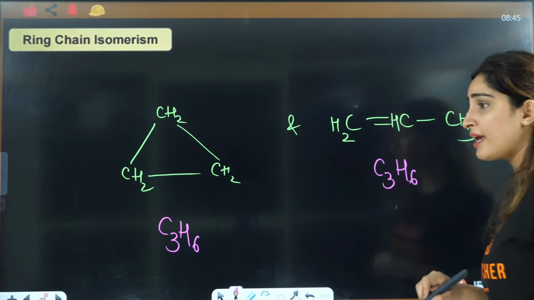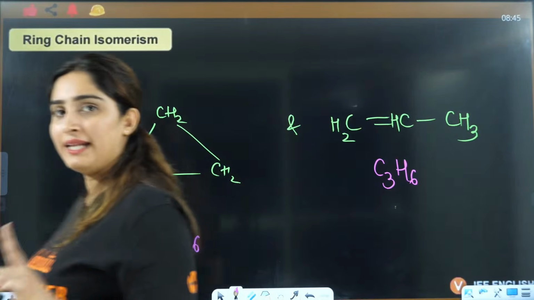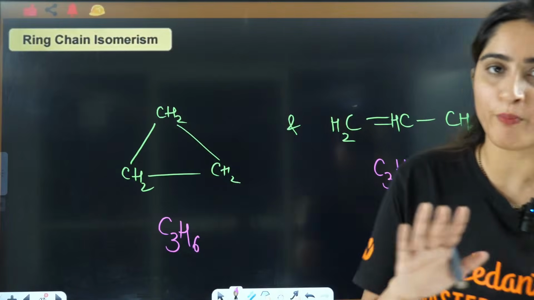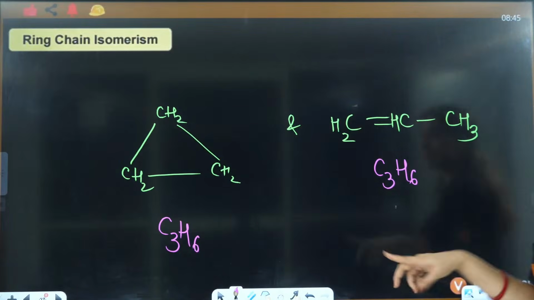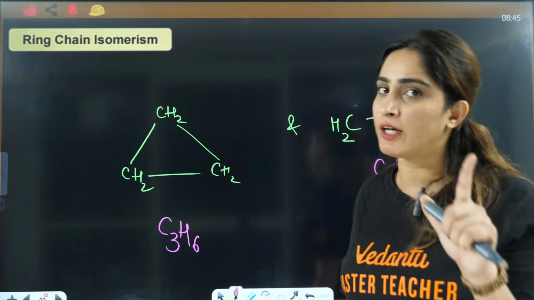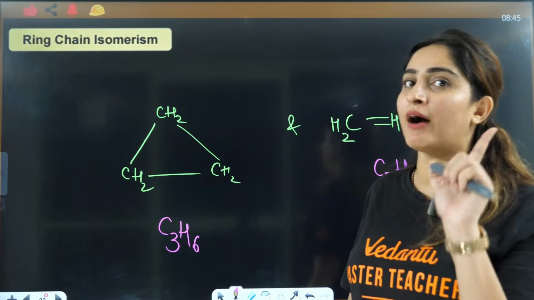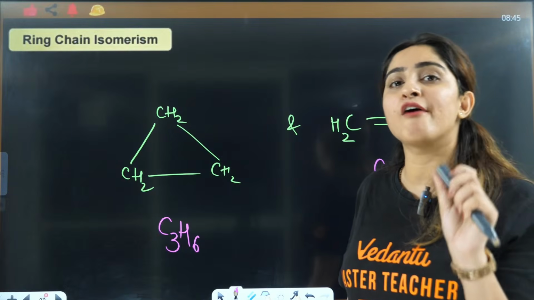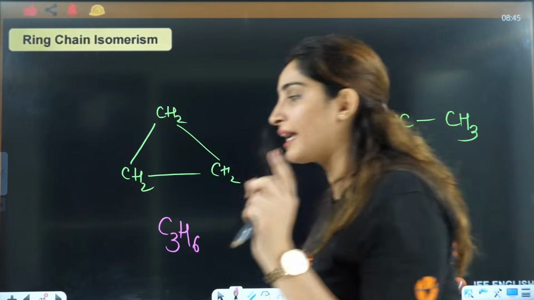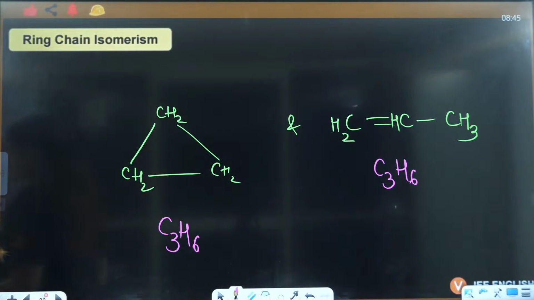So can you see, a simple cycloalkane with no double bonds, no pi bonds, and the corresponding alkene with only one double bond, will have the same molecular formula, right?